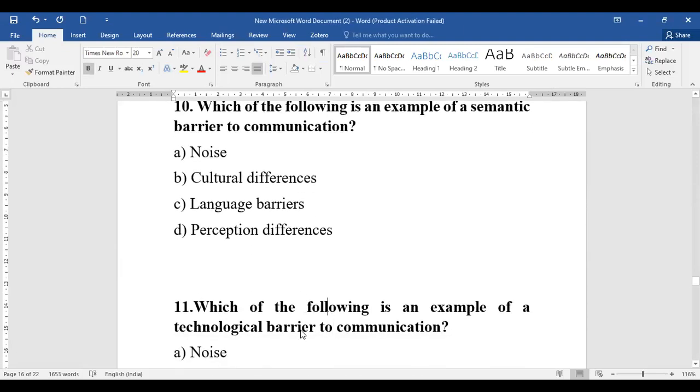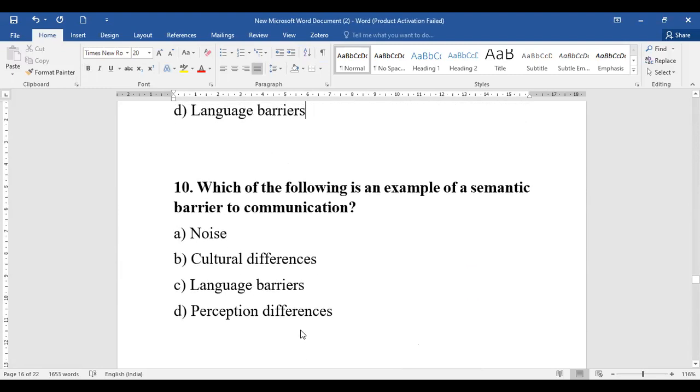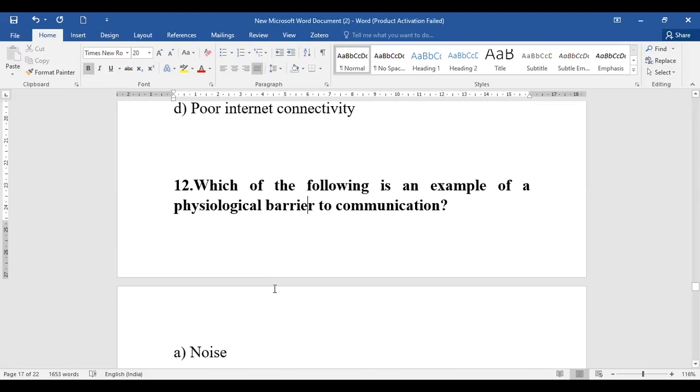Okay, now let's go to question number 10. Which of the following is an example of a semantic barrier? The options given are noise, cultural differences, language barrier, perception barrier. Which of them is called a semantic barrier? From the given options, obviously noise, cultural difference and perception do not come under semantic, but language barrier does. Understanding the language, or the difficulty in it, will be considered our semantic barrier to communication.